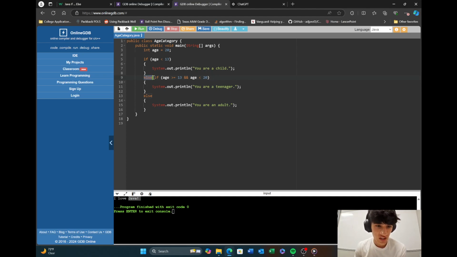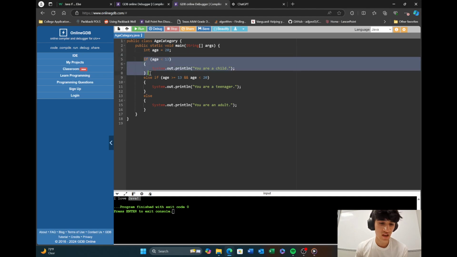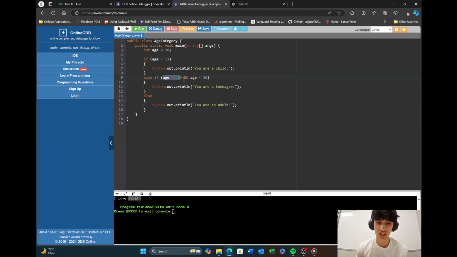Next example, slightly more complicated. Here we have else if and else. So what else if does, if the if and else if blocks above it have evaluated to false, we're going to run this block. Or we're going to check this statement. If it's true, we're going to run whatever's in here, and then we're going to stop checking for this if, else block.